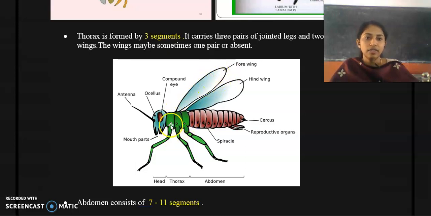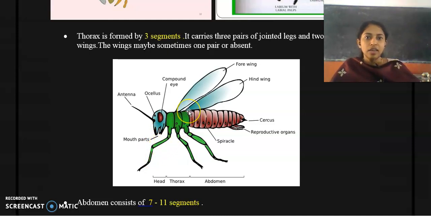In most insects, you can find the wings arising from the thoracic region. This is the forewing, and here you can find the hind wing. So they present 2 pairs of wings and also 3 pairs of legs, which arise from each segment. Clear? And they are jointed legs also.